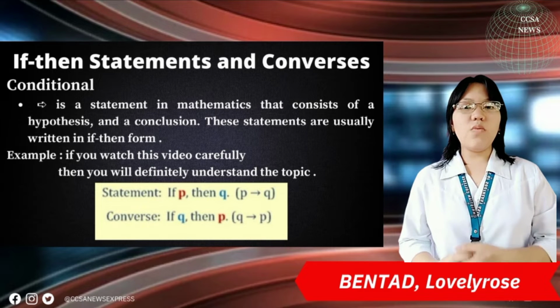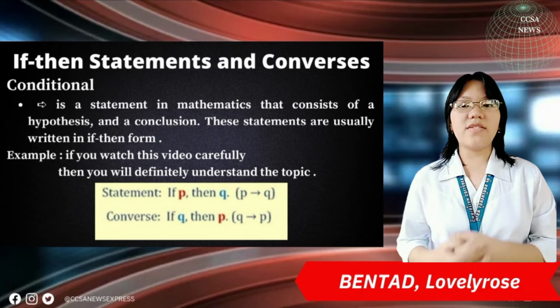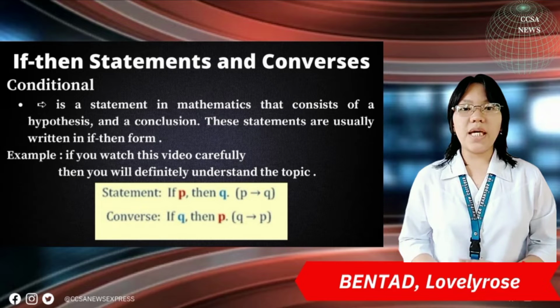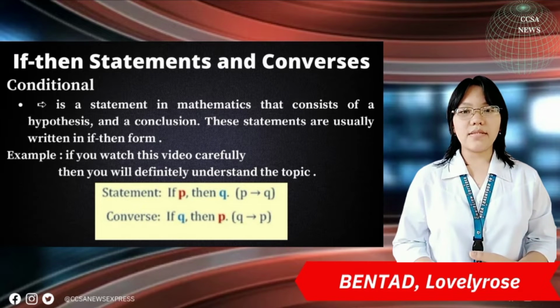If P occurs, then what will be its implication? The implication of the occurrence of P would be the occurrence of Q. So we can write it as P implies Q, which means that when P happens, then Q will definitely happen.